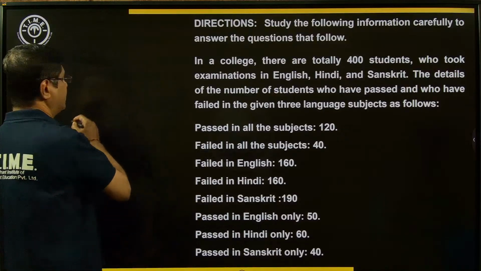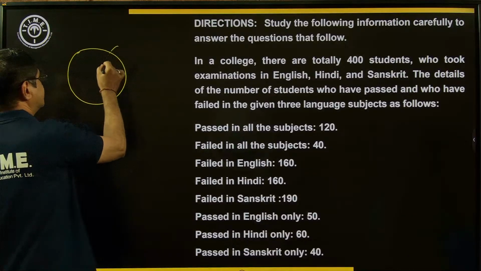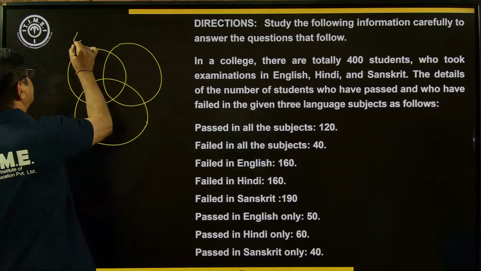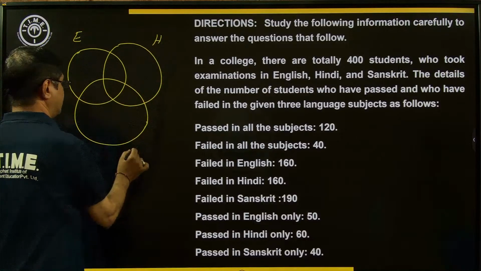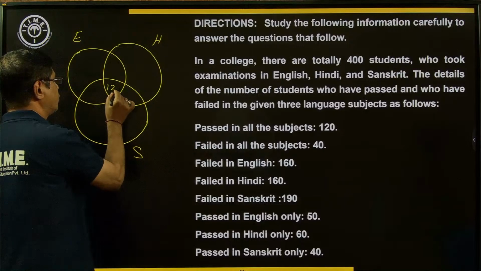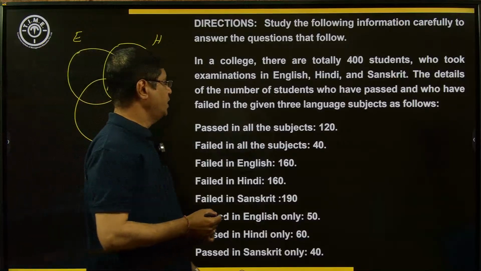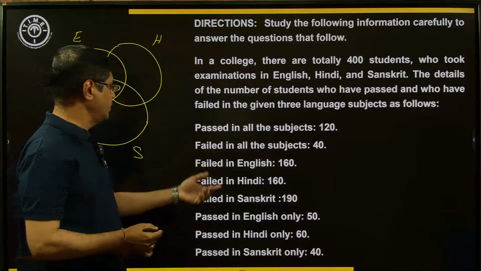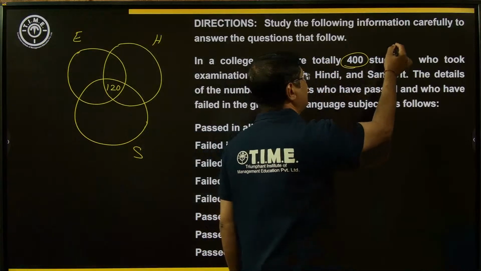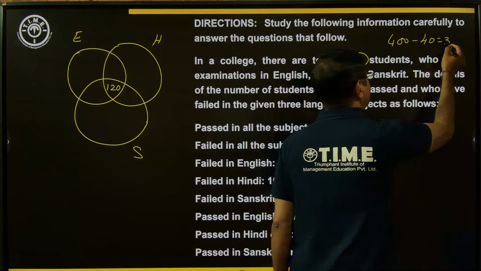Dear students, let me draw a diagram here. Venn diagram I'm drawing here, just look at. English, Hindi, and Sanskrit. Now, pass in all the subjects is 120. So 120 in all the subjects passed. So this is the passed area. Okay. Now, how many failed here? In all the subjects, failed is equal to 40. Out of 400, 40 are failed. Means remaining how many? 360 are passed.